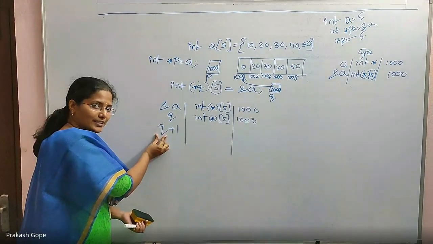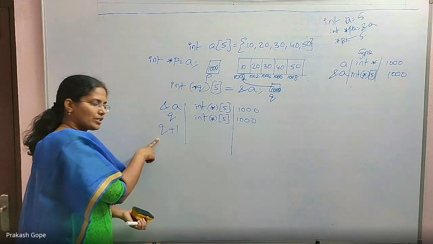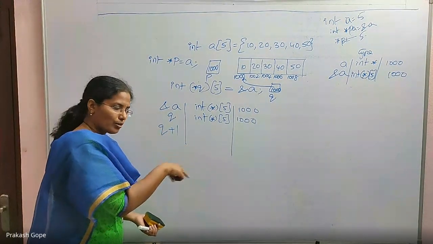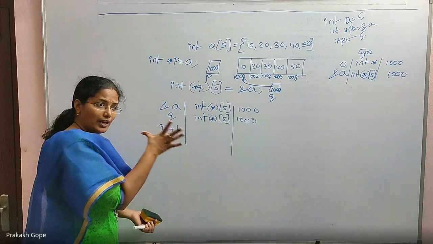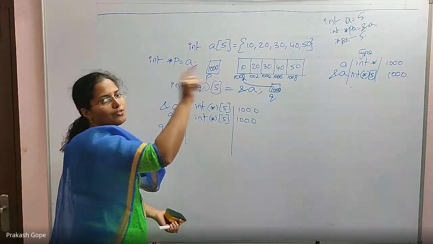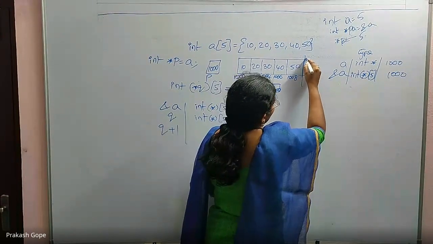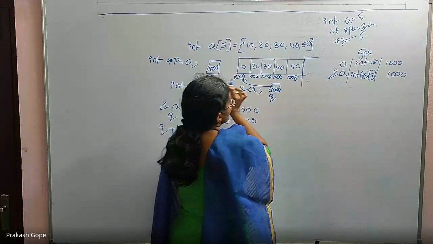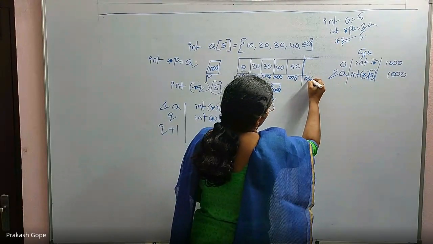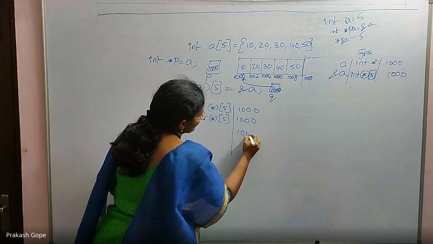If this was an integer pointer, Q plus 1 will point to the very next integer. If this was a character pointer, to the very next char. If this is float, to the very next float. But Q is a pointer to an integer array of size 5. So Q plus 1 is the next integer array of size 5. Already this is an integer array of size 5. If at all you have the very next integer array of size 5, this Q plus 1 will point to that, which means 1010. So the value is 1010.